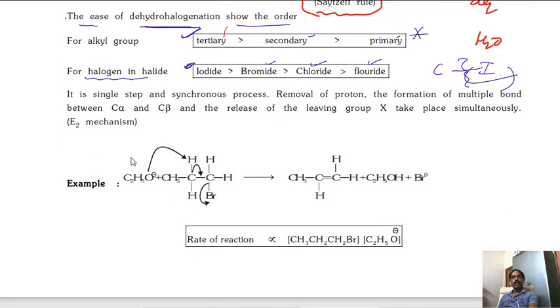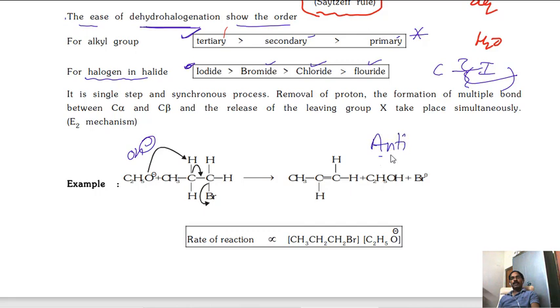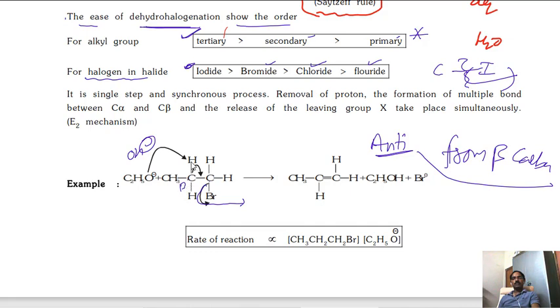Now we are taking a base here. One more important point: anti-elimination takes place, and from the beta carbon. These 2 points you have to remember. Wherever the halogen is, the next carbon is the beta carbon, and from that one hydrogen is released, taken by this base. So this sigma bond is shifted here, and immediately bromine is released.